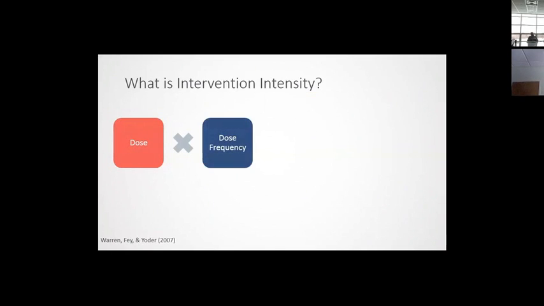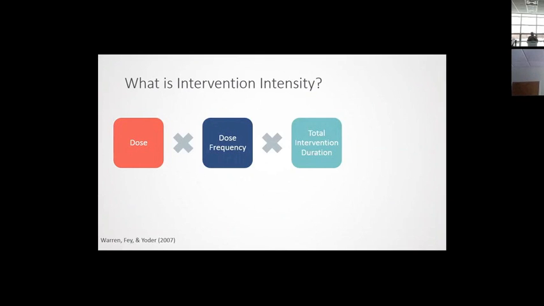And then we have the dose frequency. So how often do they receive that intervention? Do they get it 1 time a week? Do they get it 4 times a week? Are they getting it every day? And we have the total intervention duration. So over what period of time do we continue to deliver these intervention sessions? Do we go on for 6 weeks? Do we do it for many years? Thinking about how long that intervention is.